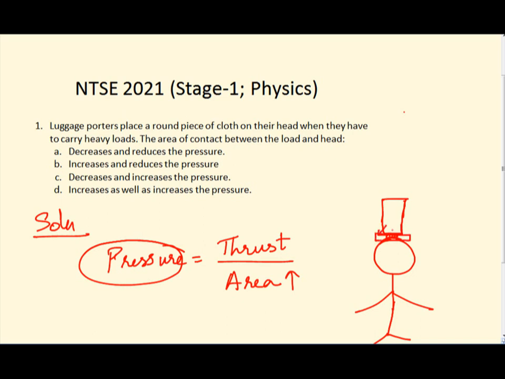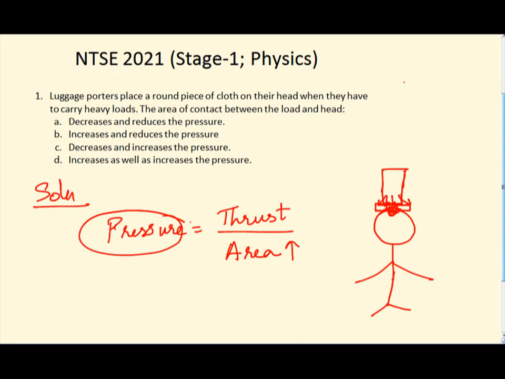The load which is over here, the pressure is divided over this whole area. So not only this part of his head will feel the pressure, it will be divided over a larger area. So that is why pressure is equal to thrust by area. From this we know that the area has to increase and the pressure has to decrease. It has to reduce the pressure, right? So option B is the right one. So this is the answer for the first question.